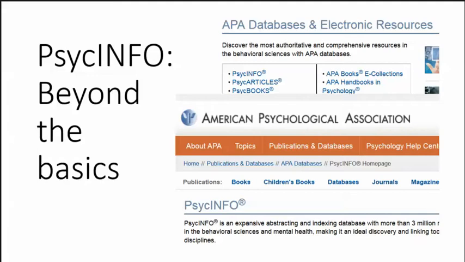As you might have already gathered, PsycINFO has a lot to offer, but that can make it pretty complicated. In earlier sections, I focused on the basics so that you'd be comfortable accessing the database and using it to find specific references. But what if you don't have a specific reference and want to find information about your topic? PsycINFO can definitely help you there, too.